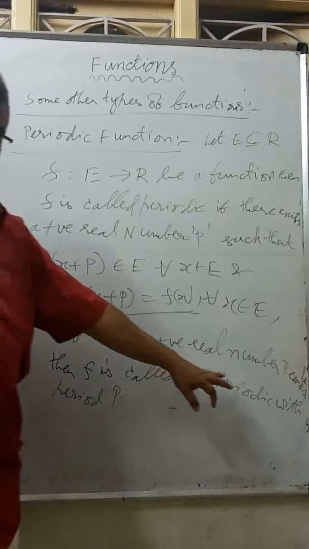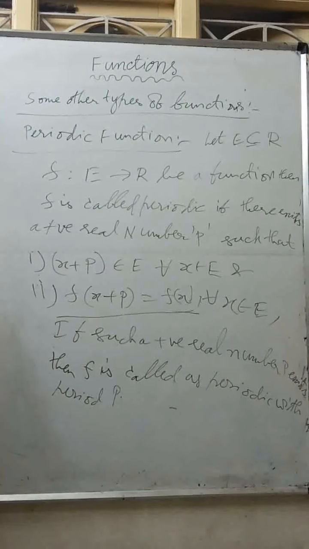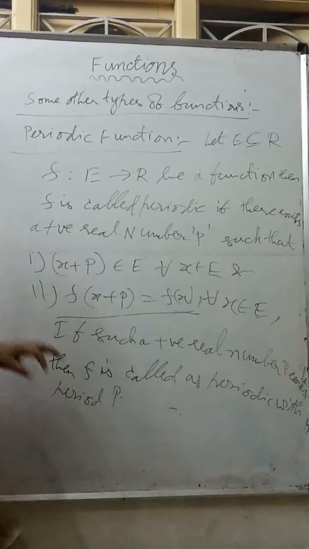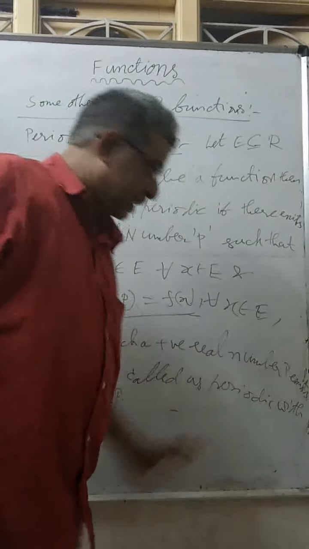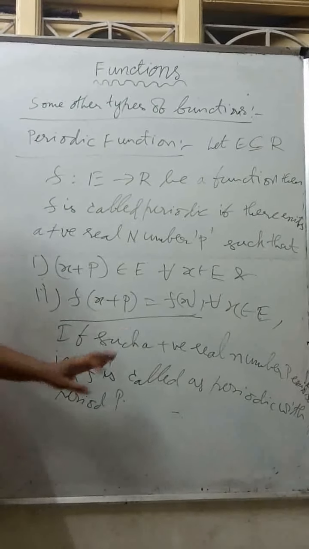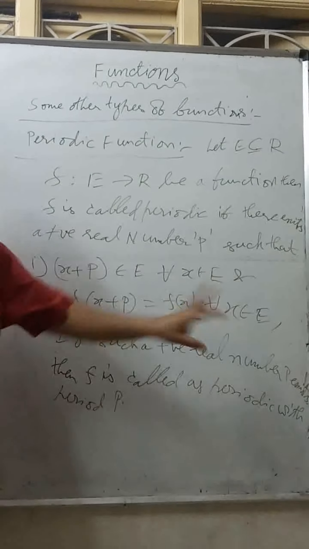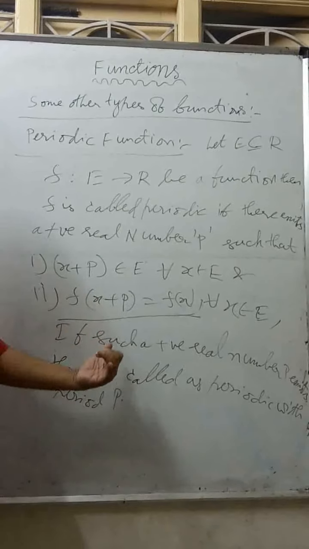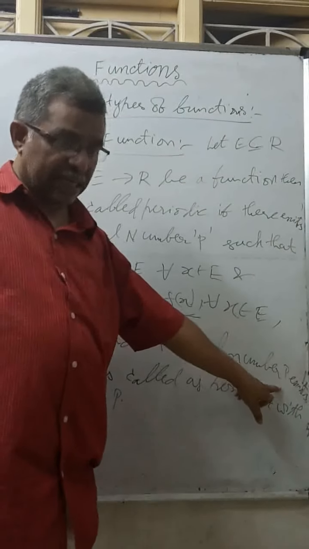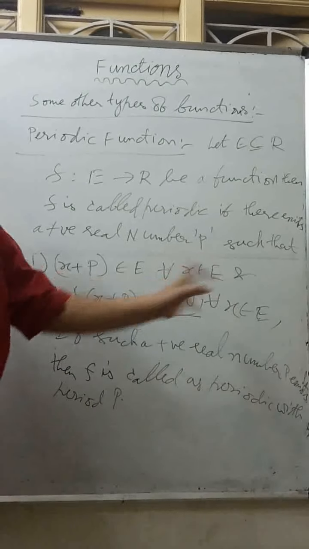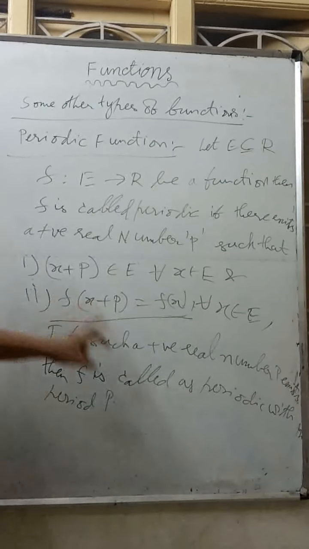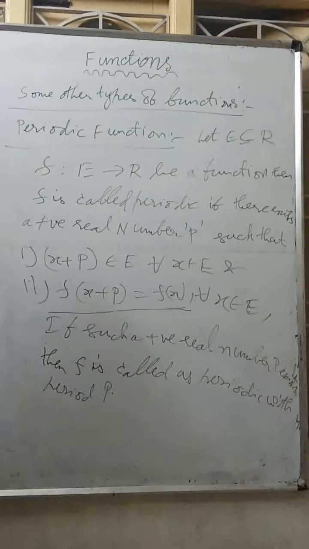Why does it say if such p exists? Sometimes such p exists, then there is a period p. Sometimes periodic functions will be there, but such a p does not exist. Those types of functions are called periodic, but there is no period for them. That's why if such a period exists is an important point.